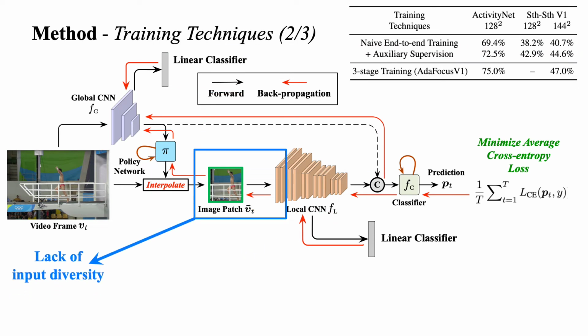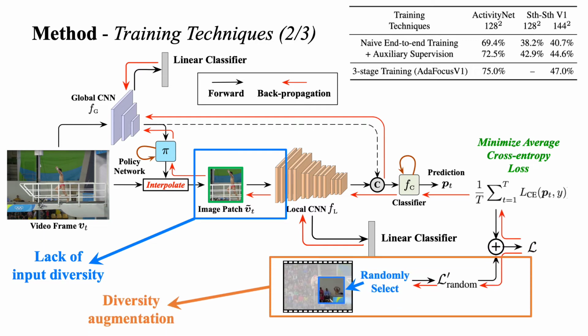Second, the patch selection process is deterministic. The local CNN FL only has access to a single patch. This leads to a limited input diversity. We address this issue by augmenting the training objective with a loss corresponding to the randomly selected frame patches.